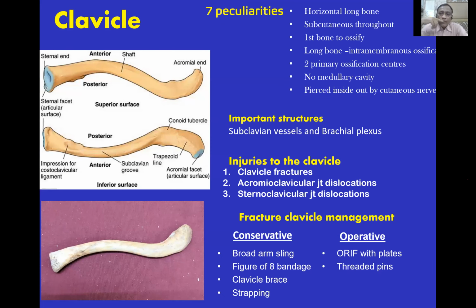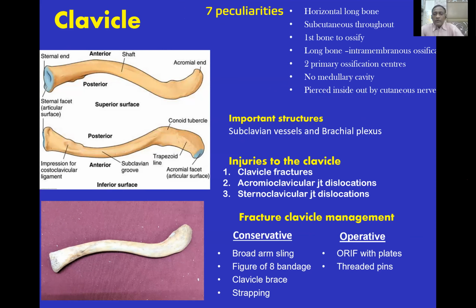We have to go back to our first MBBS to find out the 7 peculiarities: horizontal bone, subcutaneous bone, first bone to ossify, long bone with intramembranous ossification, 2 primary ossification centers, no medullary cavity, and pierced by cutaneous nerves. There are important structures like the subclavian vessels and brachial plexus. They lie underneath the clavicle.